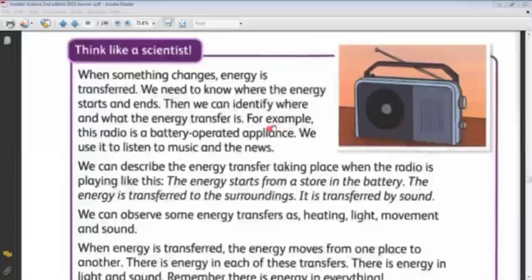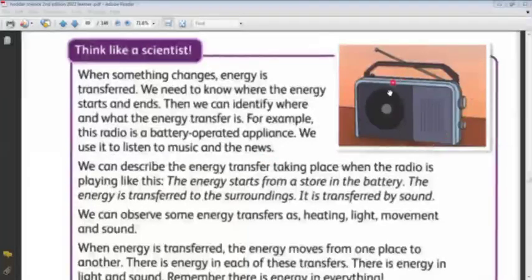For example, they give us an example here. This radio is a battery operated appliance. It is a device or appliance that is run by using a battery. It can be operated by using a battery inside it. We use it to listen to music and to the news. We use this radio to listen to the music in it or to listen to the news.